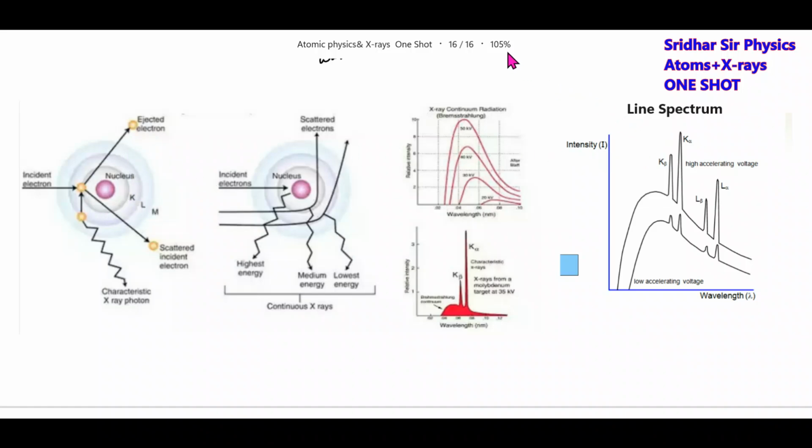Next we have the line spectrum. We'll be discussing the line spectrum. The fast moving electron, when it is moving, will knock out the innermost electron. Then a vacancy is created in the K shell. To fill that vacancy, an electron from the L shell will jump to the K shell. Like that we get lambda K alpha. Then if the vacancy in the K shell is filled by an M shell electron, we get lambda K beta.